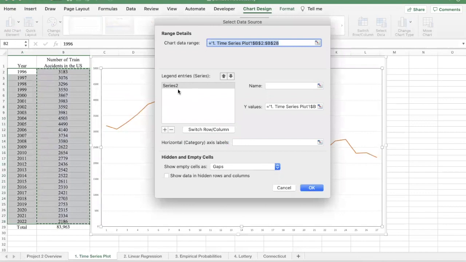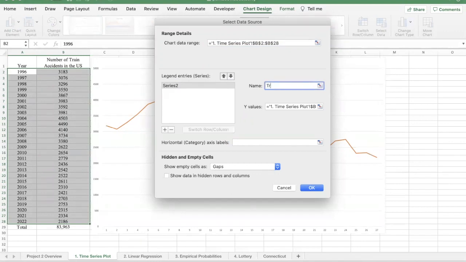We only have one of these series on here. If you have two, you can just select one and then hit the minus sign to delete it. But we're going to change this one to, we'll just call it train accidents over time. Something like that. That just gives a name to this particular series. When I tab away from it, you can see it changed the name.